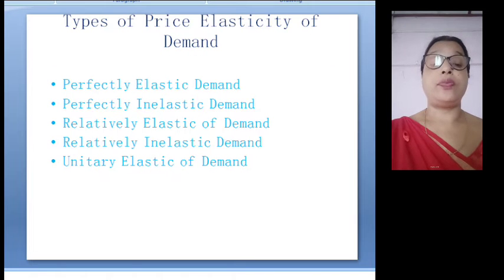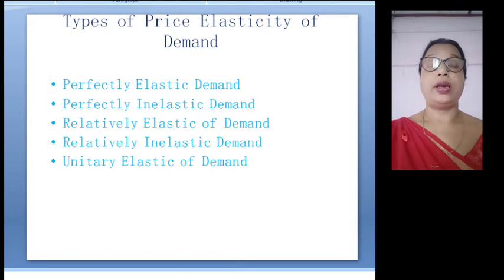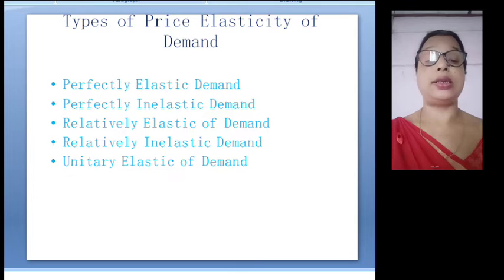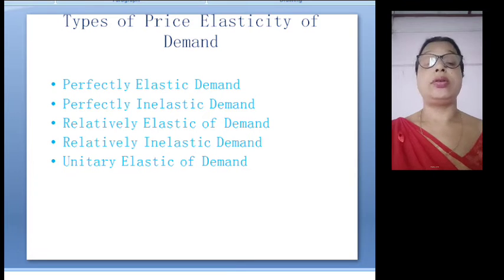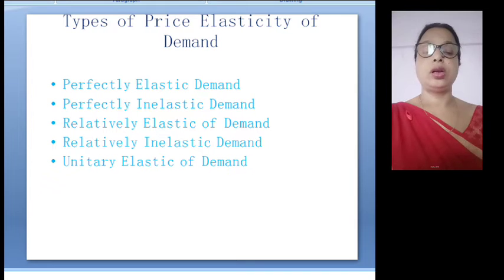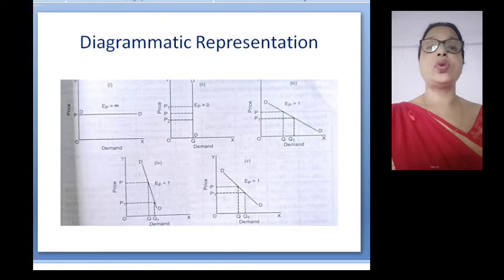There are 5 types of price elasticity of demand. These are perfectly elastic demand, perfectly inelastic demand, relatively elastic demand, relatively inelastic demand, and unitary elastic demand. These are explained diagrammatically one by one in the next slide. The first diagram shows the perfectly elastic demand.